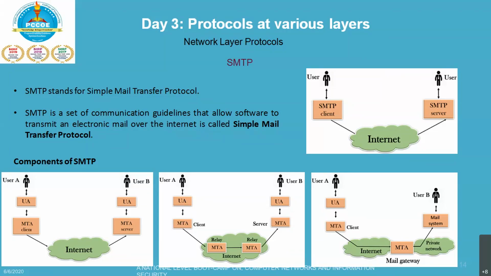If you talk about the working of SMTP, the most important, number one, is the composition of mail. A user sends an email by composing an electronic mail using the mail user agent, that is the MUA. You write that mail. The mail user agent is a program which is used to send and receive email. The message contains two parts, the body and the header. The body is the main part of the message, while the header includes information such as the sender and recipient address.